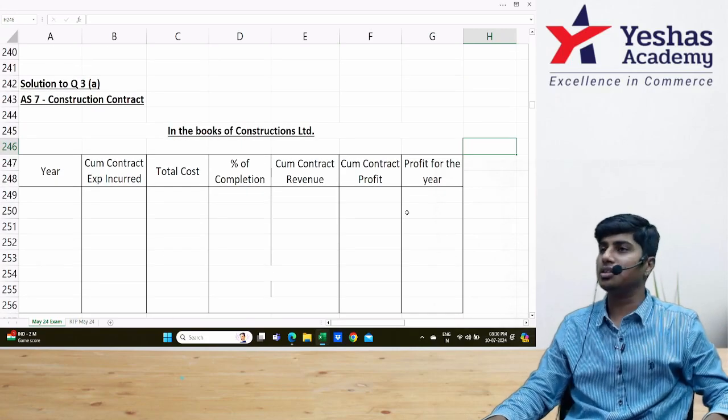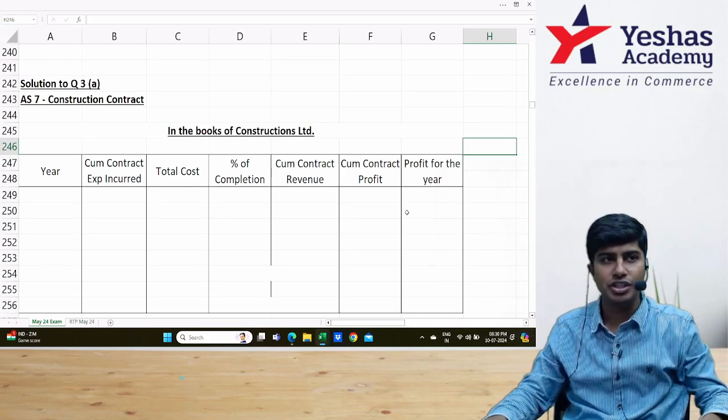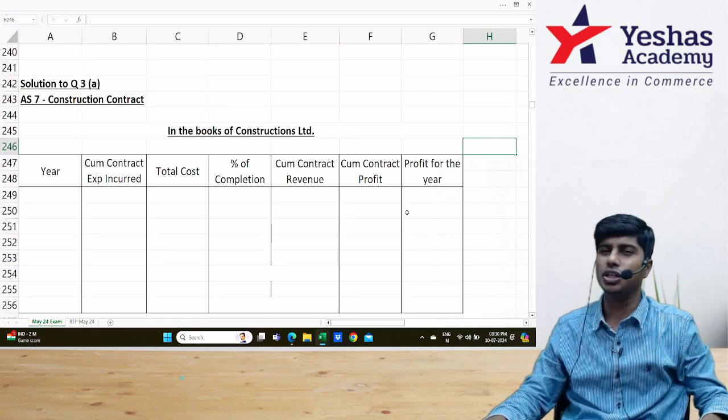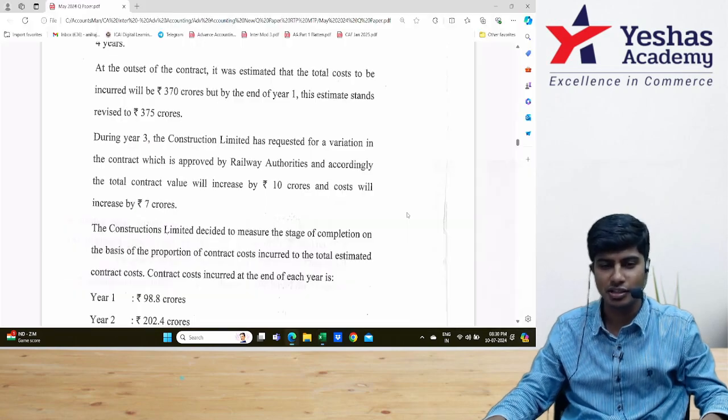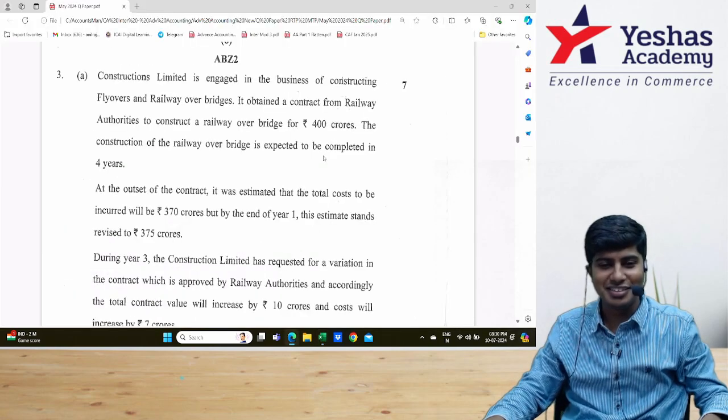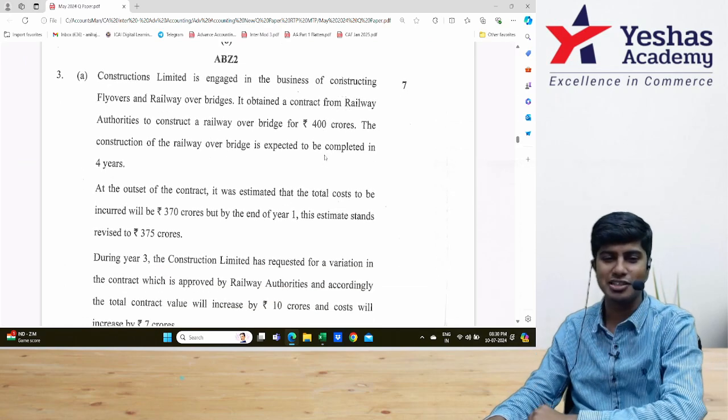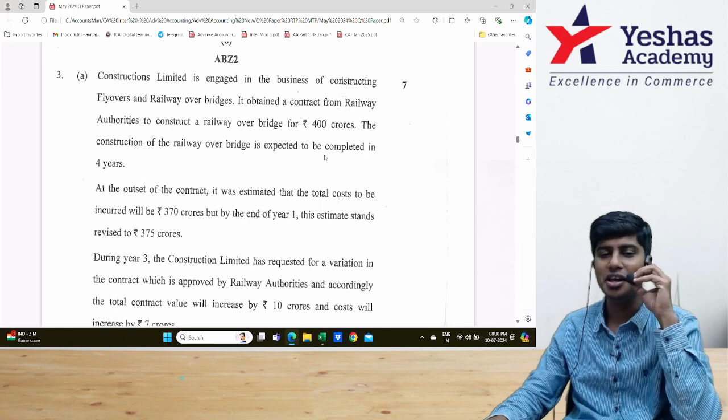Let's now solve question number 3A from our May 2024 CA Intermediate Examination. This question is on Accounting Standard 7, Construction Contract. Don't ask me the reason. And this question goes like this. Constructions Limited. Wow, what a creative name.